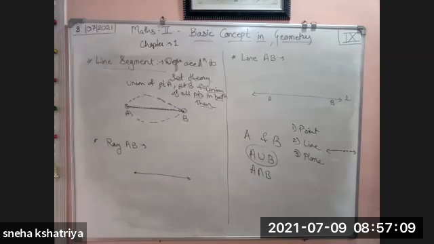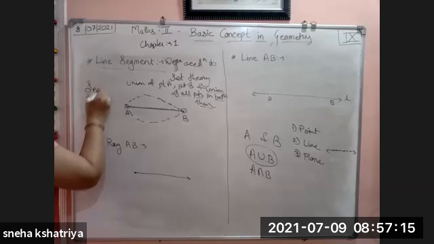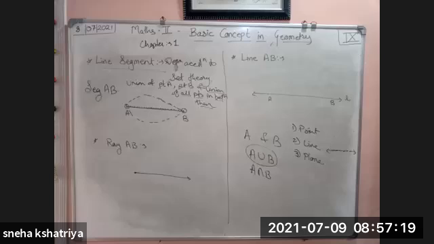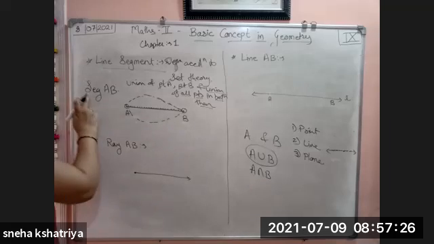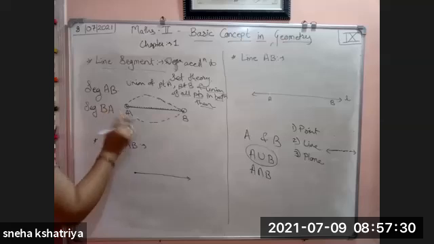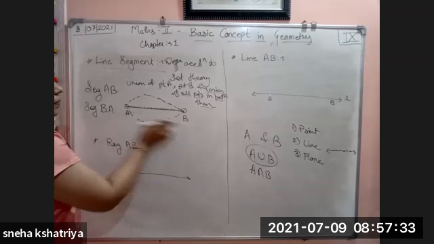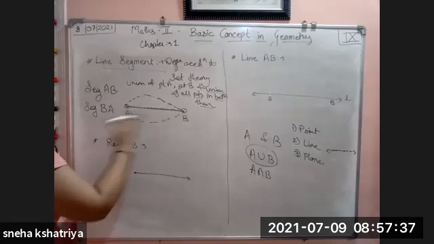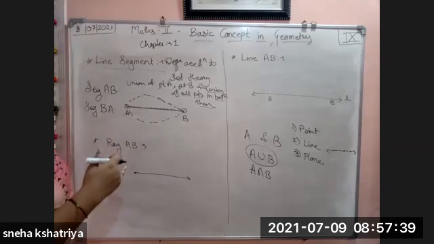Also, what is given to us? Segment AB is written as segment AB, like this. It is written as SEG AB, segment short form SEG AB. Okay, it means segment BA. And also segment AB is equal to segment BA. Calculate from A to B or B to A, it doesn't matter, whatever it is. So that calculation is one and the same, as I told you yesterday.